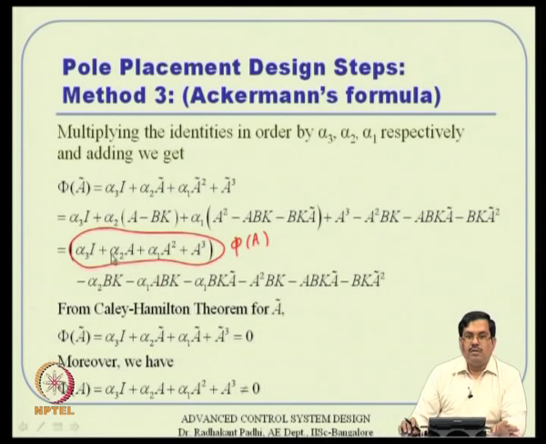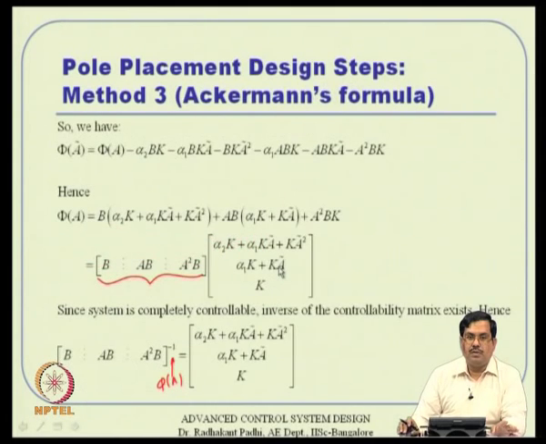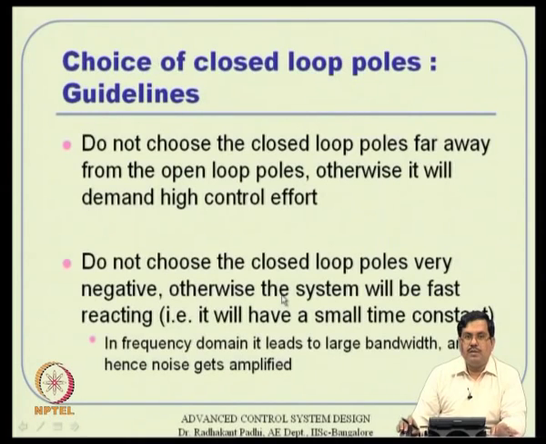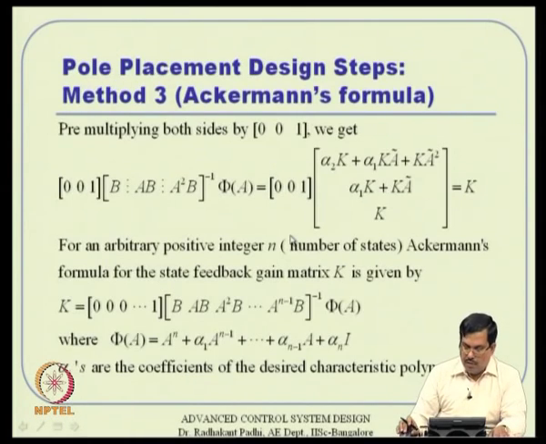We started with all that, phi of A tilde. So, this is the method 1 2 3 that we discussed. Method 1 is just equating the coefficients, method 2 is the Bhaskara formula, where we have steps to follow, and method 3 is direct, we have just one single formula for designing the K matrix.